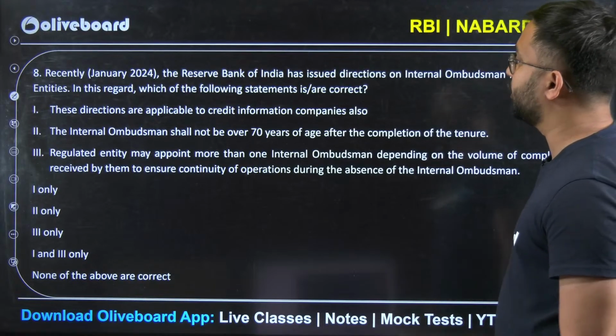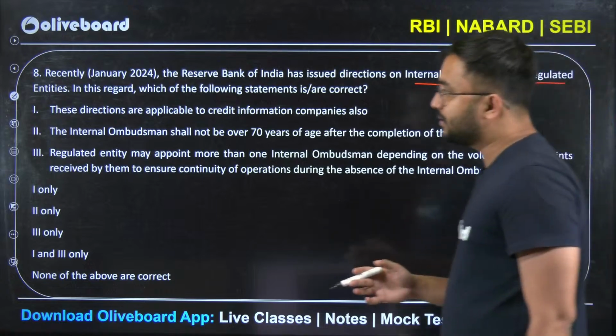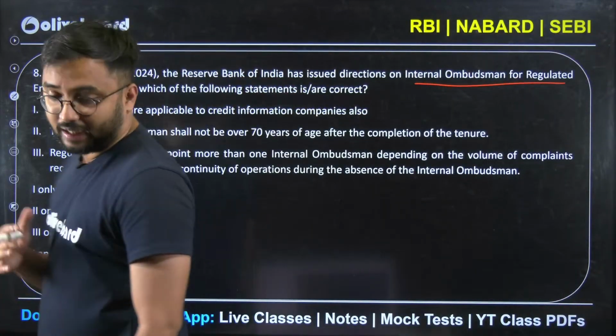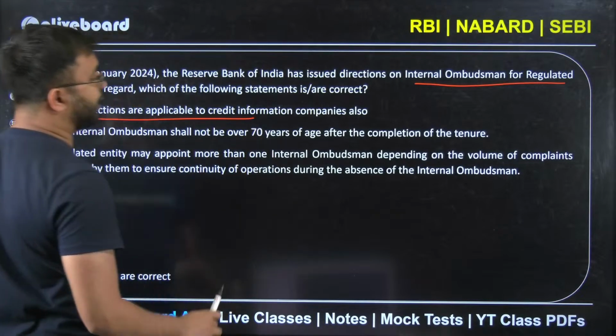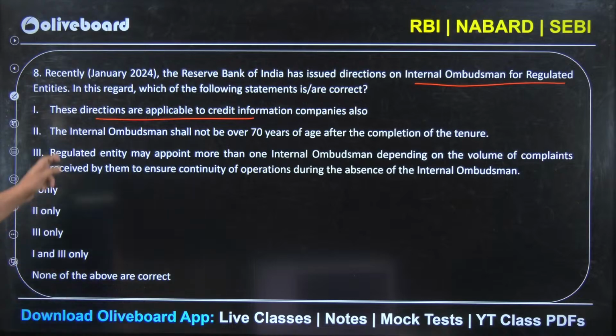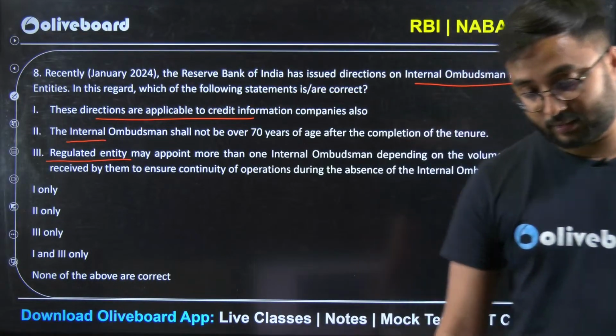Recently, in January 2024, the Reserve Bank of India issued directions on internal ombudsman for regulated entities. In this regard, which of the following statements are correct? First, the directions are applicable to credit information companies also. Second, internal ombudsman shall not be over 70 years of age after completion of tenure. Third, regulated entities may appoint more than one internal ombudsman depending on the volume of complaints received by them to ensure continuity of operations during absence of internal ombudsman. Options are 1 only, 2 only, 3 only, 1 and 3 only, and none of the above. You have to find which of the following statements are correct. Try to find the answer.